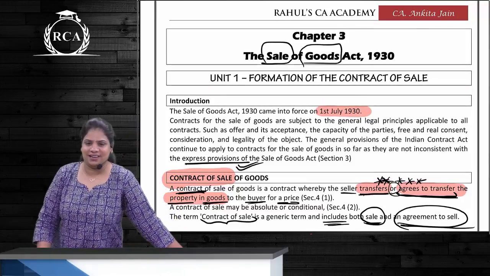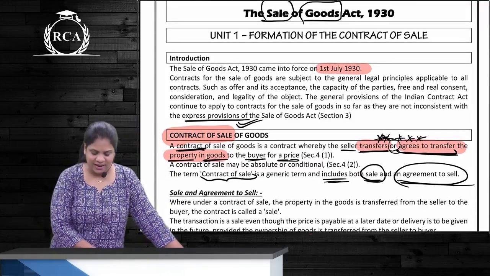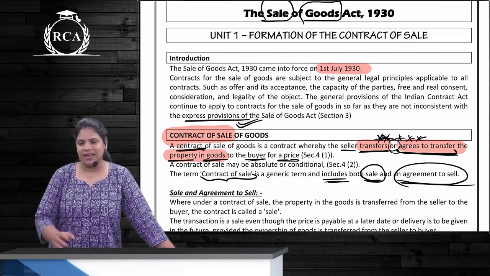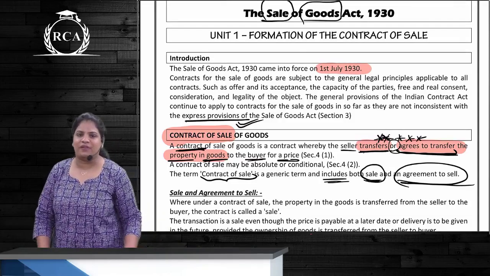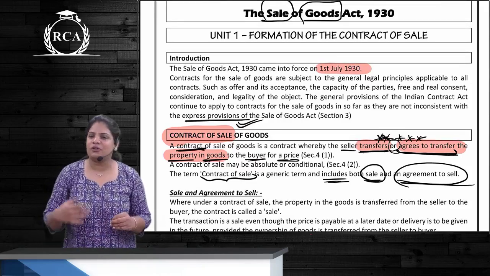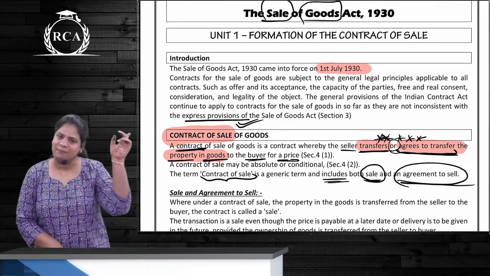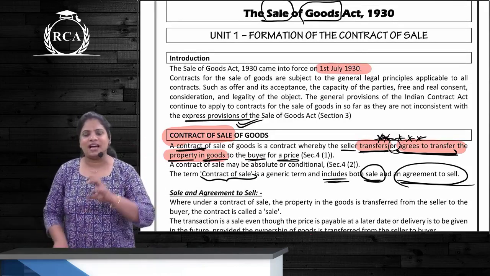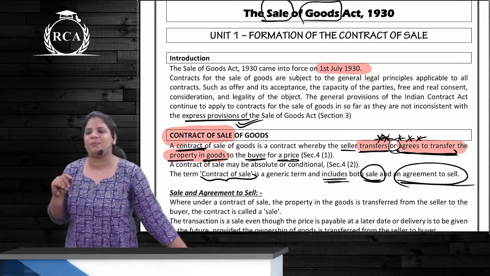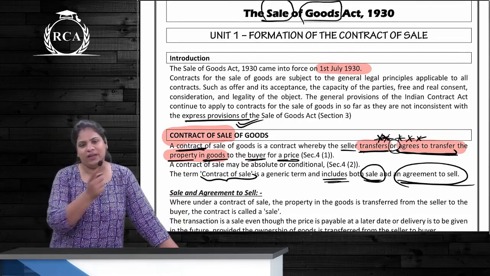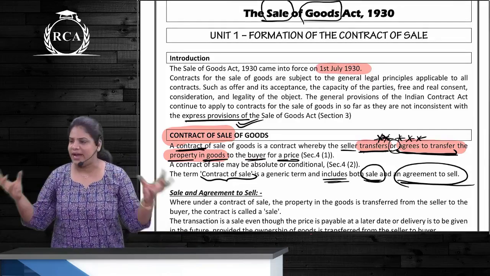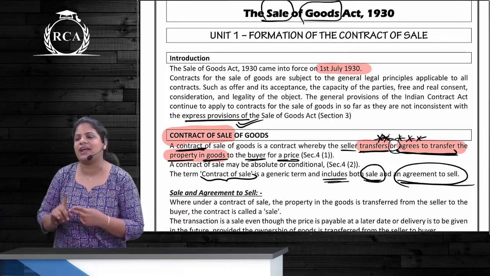of Goods Act. Happy birthday is when? 1st July 1930. So earlier this was a part of Contract Act, but in 1930 a new act was formed, and what provisions do we apply whenever sale of goods happen? The provisions given in Sale of Goods Act, correct? If there is no provision, something that is not covered here, then we will apply what? Provisions of Contract Act. If it is covered under Contract Act as well as in Sale of Goods Act, what will you apply? Sale of goods. So specific provisions given in the Sale of Goods Act will always prevail over the provisions given in Contract Act, correct? Contract of sale is a wide term which includes sale as well as an agreement to sell.